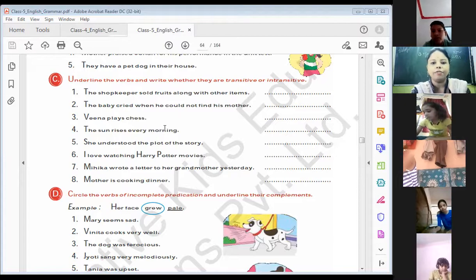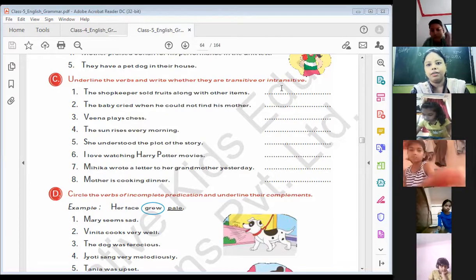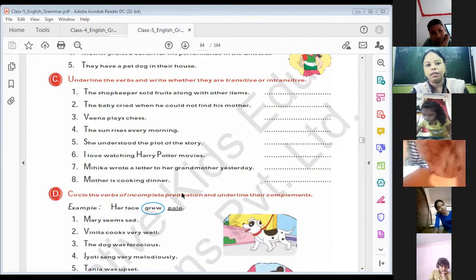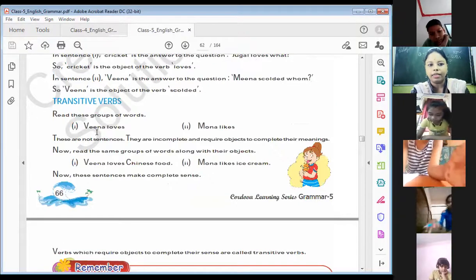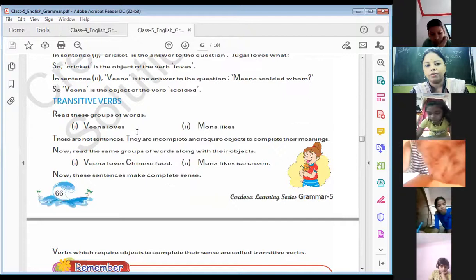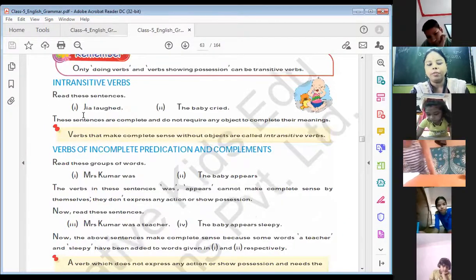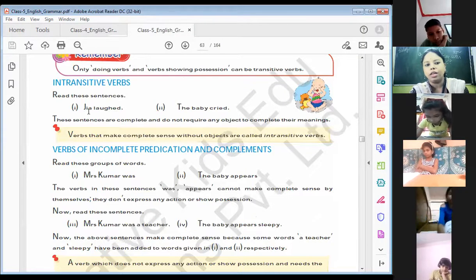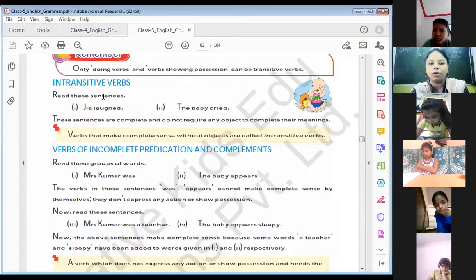Transitive means the sentence is not completed without an object. Like Jia laughed. This sentence does not want any other object.